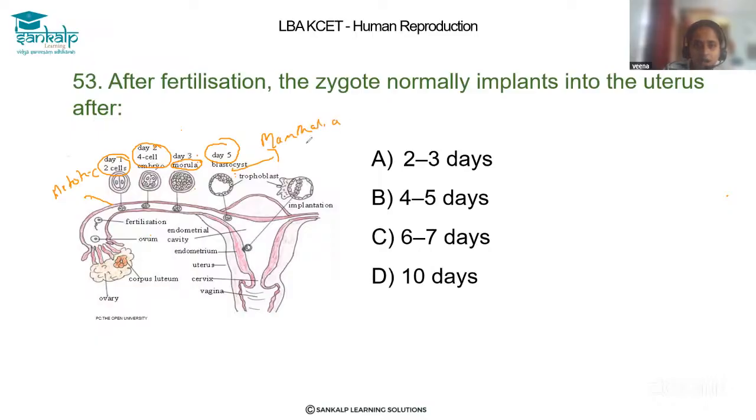On day 5 it becomes a blastocyst, which means directly it is implanting in the uterus, right? That means on day 6 or 7 we can expect the implantation of the blastocyst into the uterus.